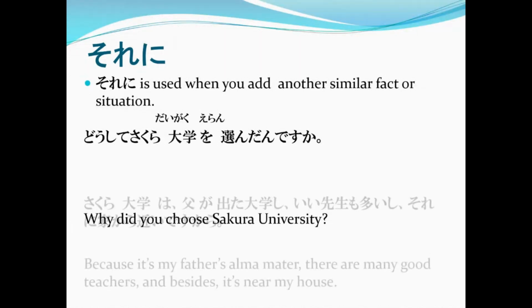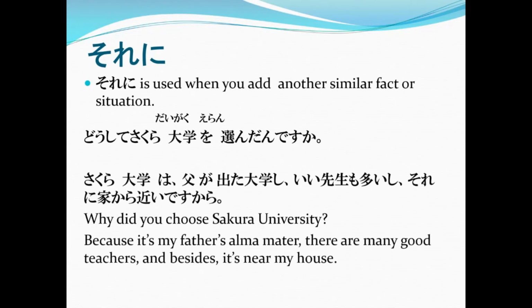Take a look at the answer. 桜大学は父が出た大学だし、いい先生も多いし、それに家から近いですから。Because it's my father's alma mater, there are many good teachers, and besides, it's near my house.